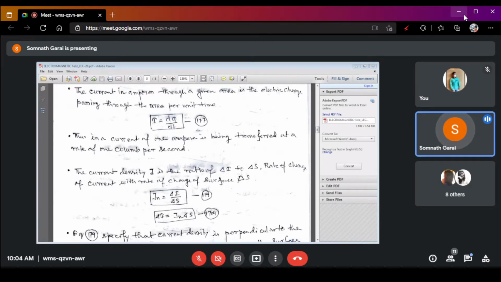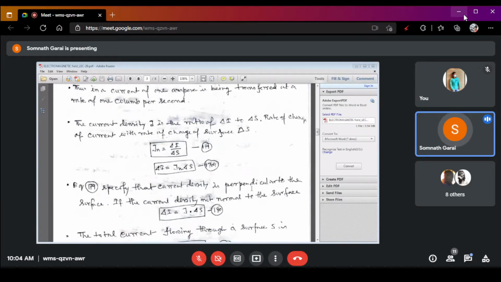Now, if we express this current in terms of current densities, how can we express it? In point form or dot form, or it is differentiation form or integration form. In electromagnetic field, each of the parameters you can express in differentiation form or integrated form.